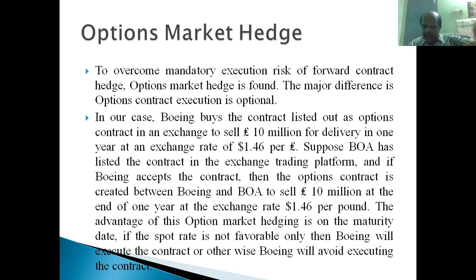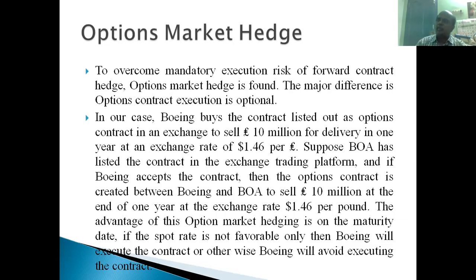Suppose Bank of America has listed the contract. Which contract is bought by Boeing? That contract is originally created by Bank of America. Bank of America has listed the contract in the exchange trading platform. And if Boeing accepts the contract, the option contract is created between Boeing and BOA to sell 10 million pounds at the end of 1 year at the exchange rate of $1.46 per pound, right? Let me repeat this option market contract, right?